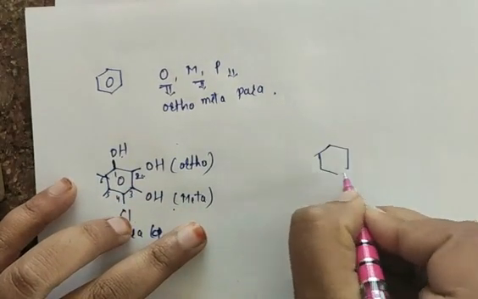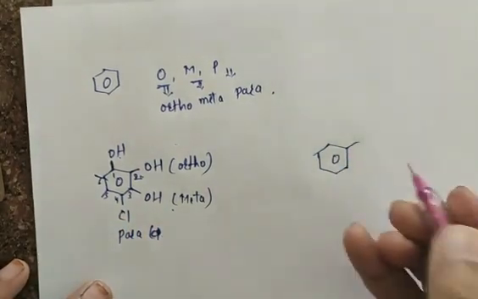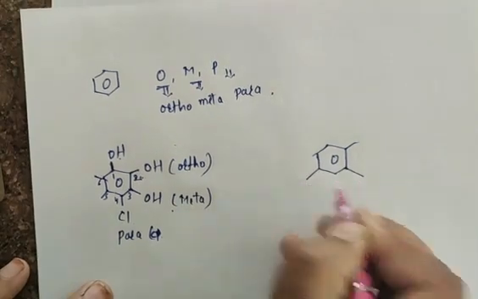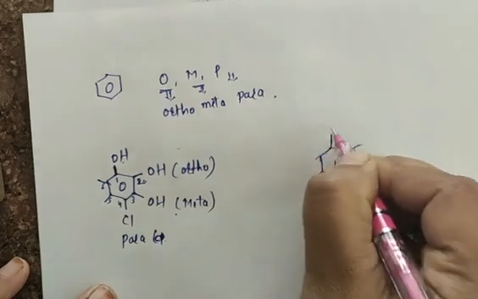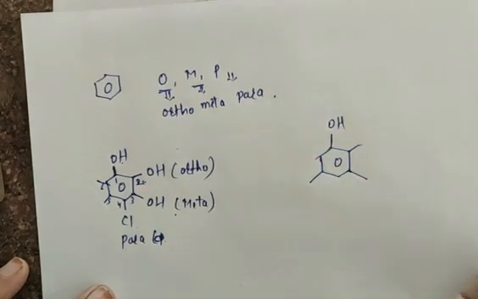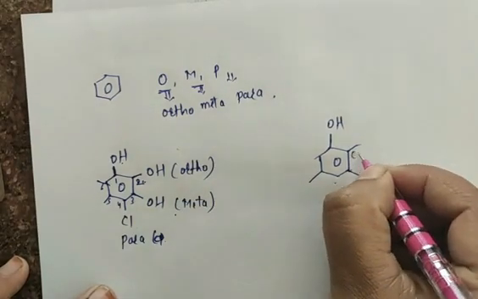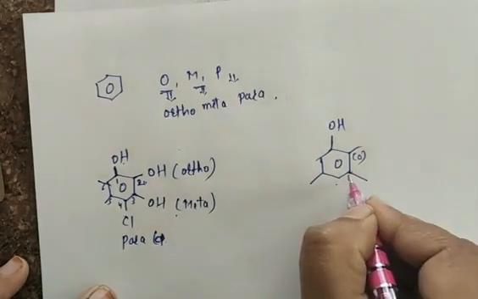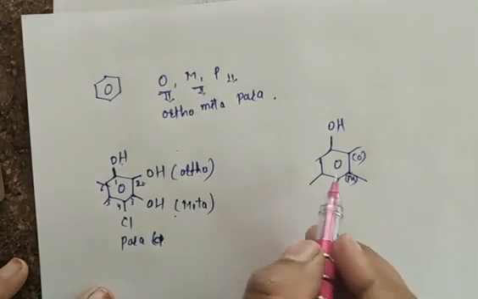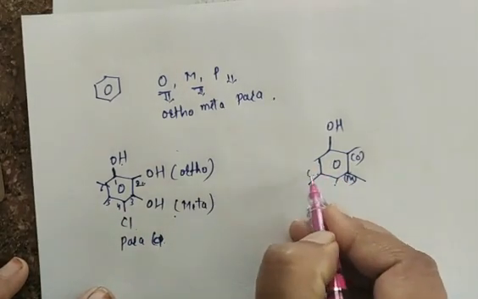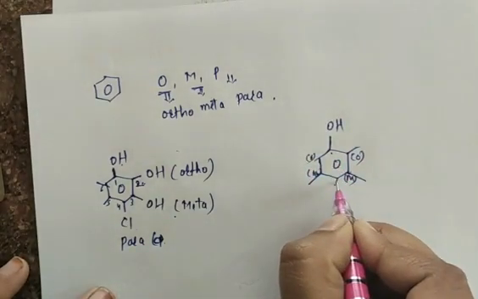Suppose here this is a benzene ring. Now here we have one group present here, one group present here, like this. OH will be present here. Now this will be the ortho position, this will be the meta position. Now this is your ortho position which is denoted by O, this is meta position which is denoted by M. At para position we don't have any substituent, but again this and this is also meta, and this is also ortho, and the 1 and 4th position we call para.